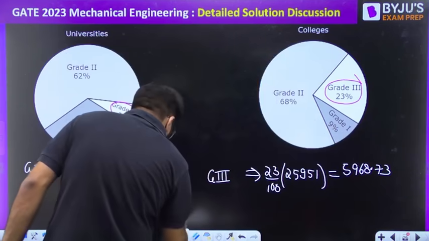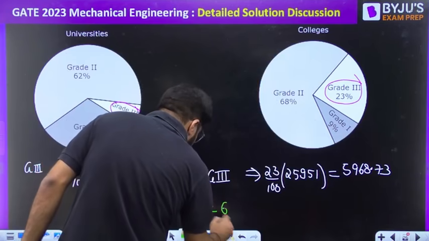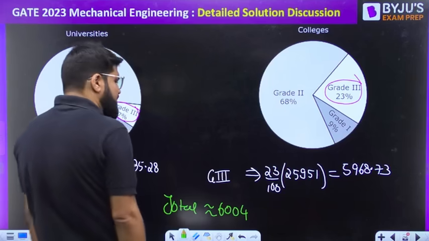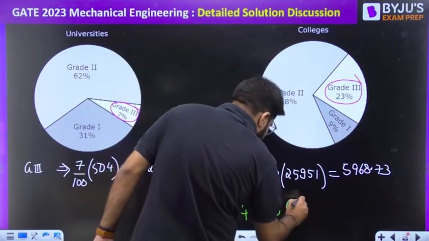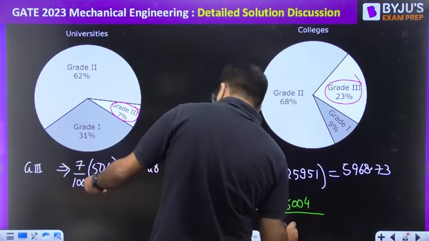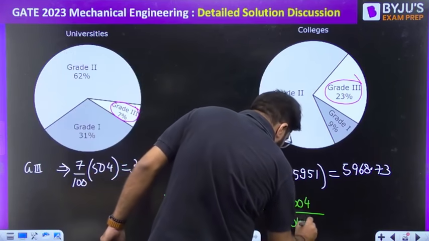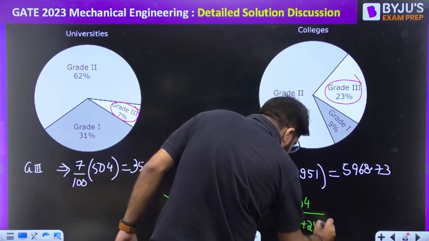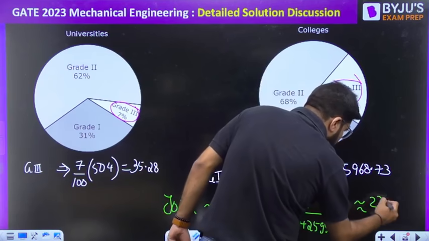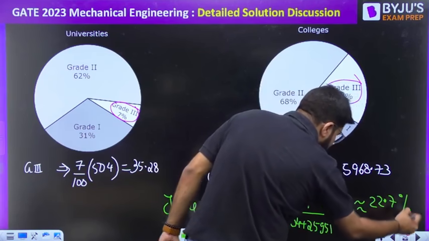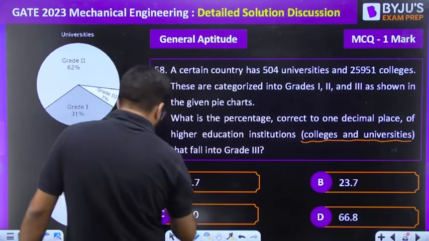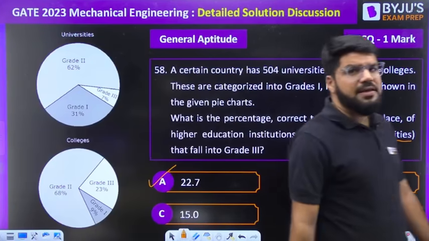So total grade 3 is approximately 6004. In percentage form, 6004 divided by total higher educational institutes, that is 504 plus 25951, into 100. You calculate this, guys, 22.7 approximately, you will get the answer. Very simple calculation, 22.7. That is option number A.